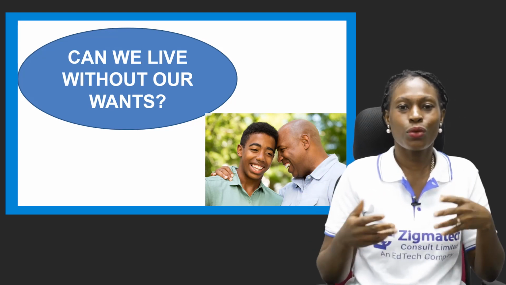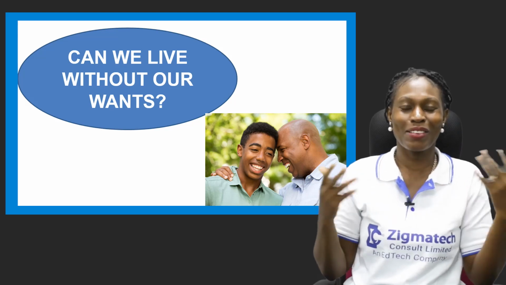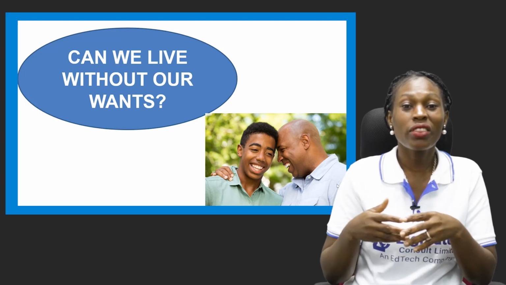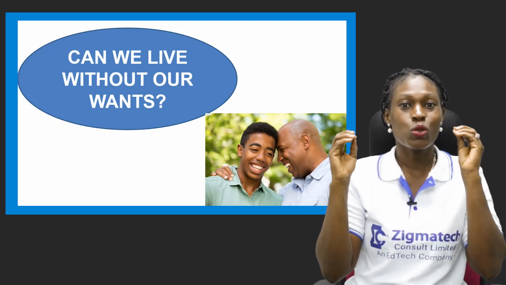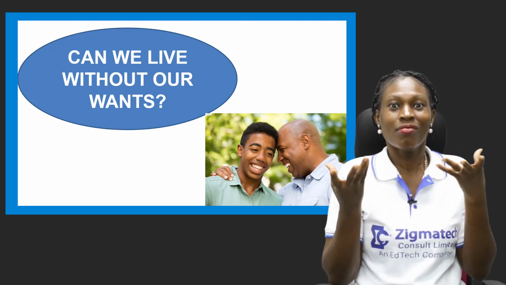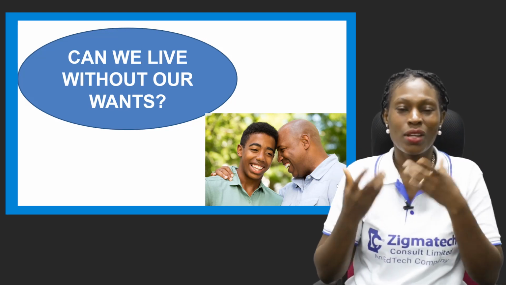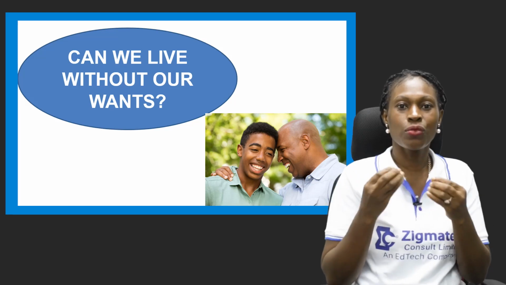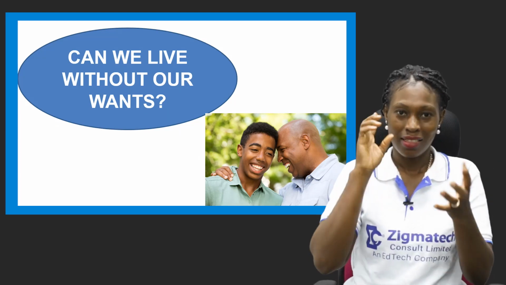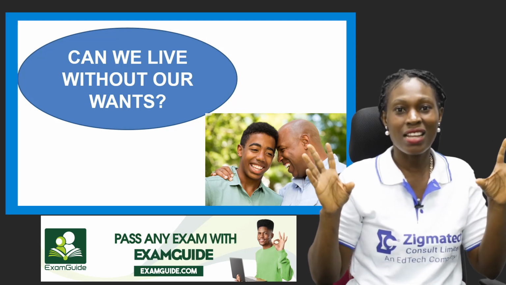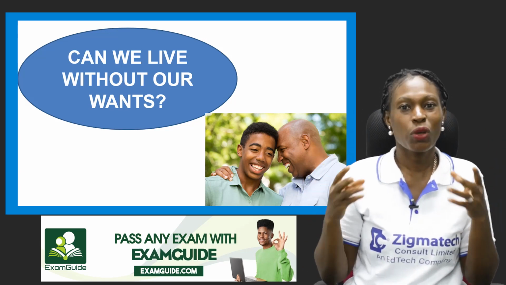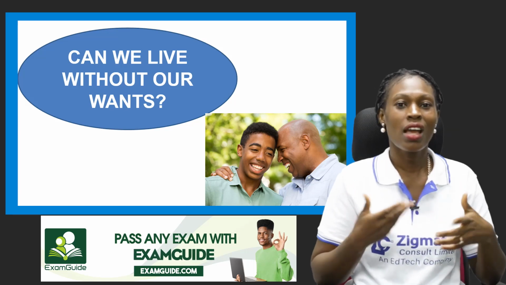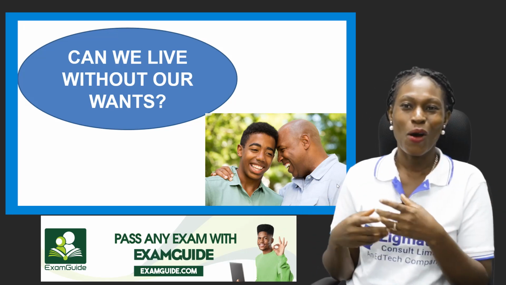There are some things, like I need a car, I need this, and all of that. We can actually do without them because they are not the sole things or needs that we have to get in order to survive. Just as we have our needs and wants, they are two different things. We can live without our wants because needs are the things we need for survival. Wants are those things that help us get a good quality of life.